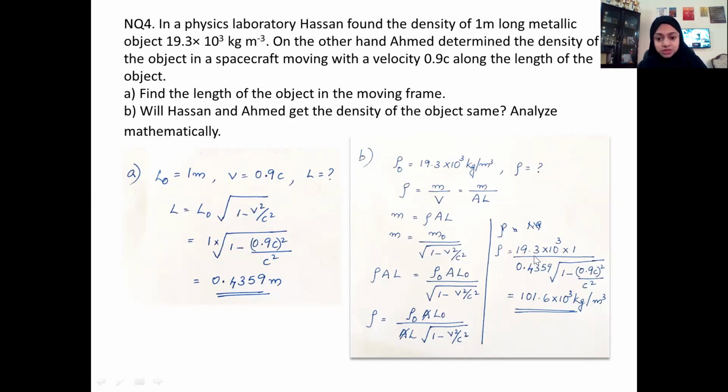Substituting all these values here, rho naught is this one, and L naught is given in the question as 1, and L we found out in the A part, and v is also given, c you know, and c square gets cancelled here, and solving these numbers, you will get this value. Check your solution and go to the next problem.